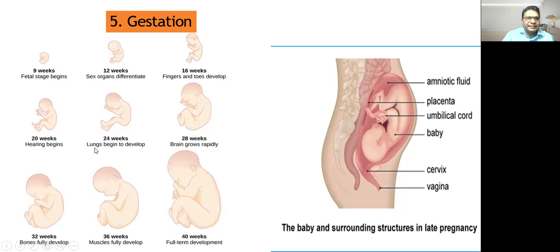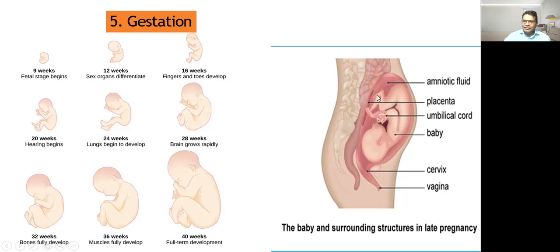At 24 weeks, lungs begin to develop. After 28 weeks, the brain grows rapidly. At 32 weeks, bones fully develop. At 36 weeks, muscles fully develop, and at 40 weeks, full term is reached. During all these stages, the baby is present inside the uterus of the mother.